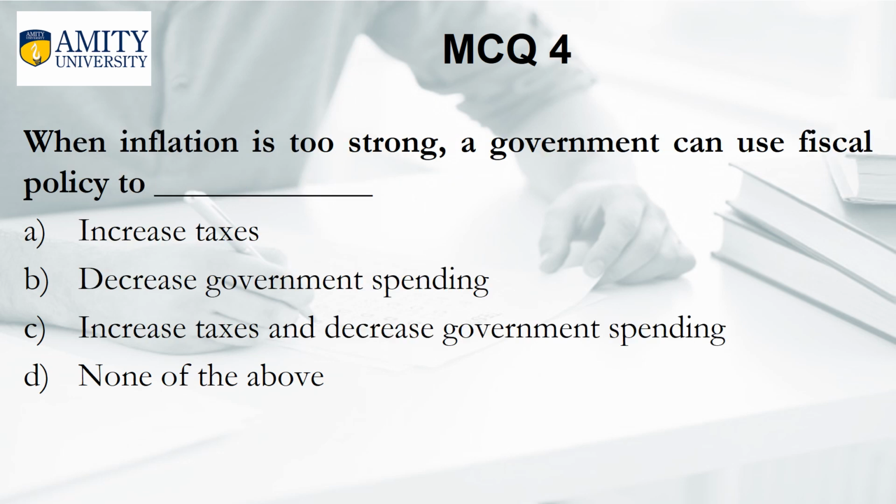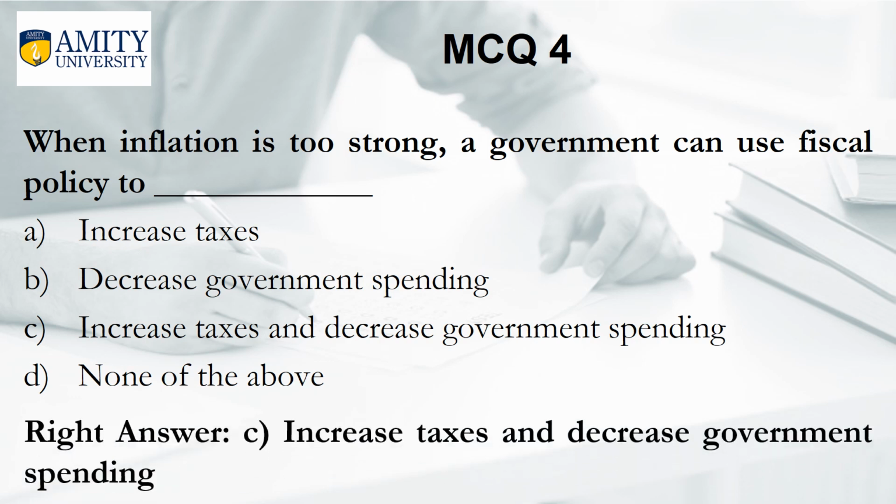When inflation is too strong, a government can use fiscal policy to: A, increase taxes; B, decrease government spending; C, increase taxes and decrease government spending; D, none of the above. And the right answer is C, increase taxes and decrease government spending.